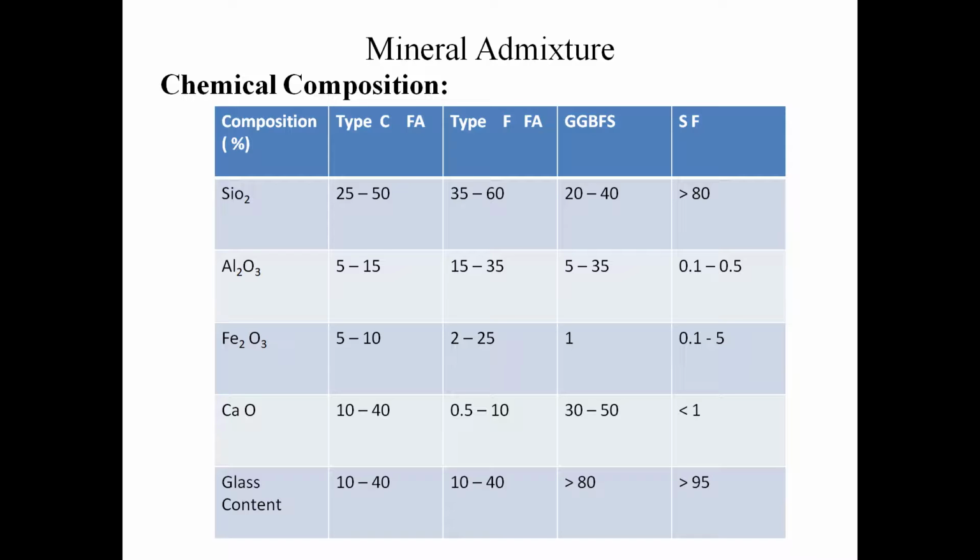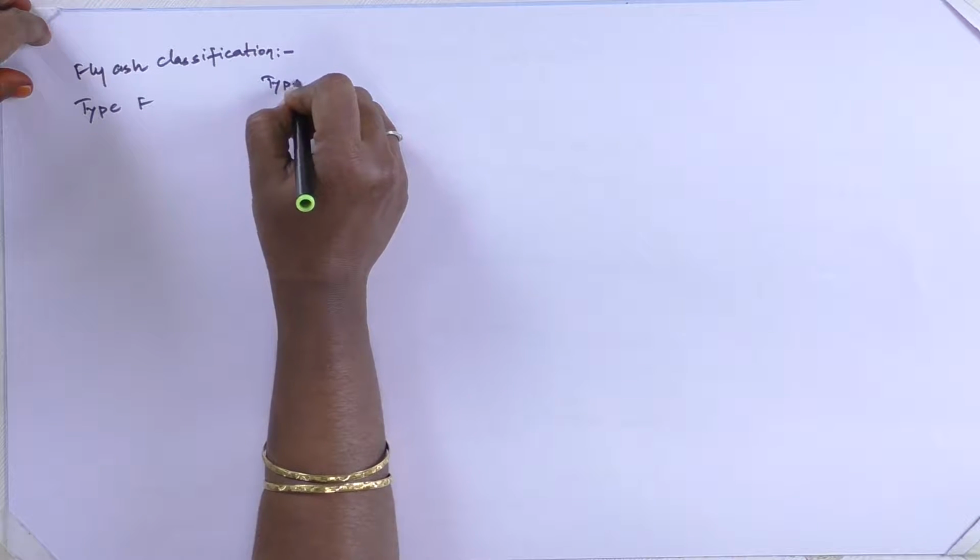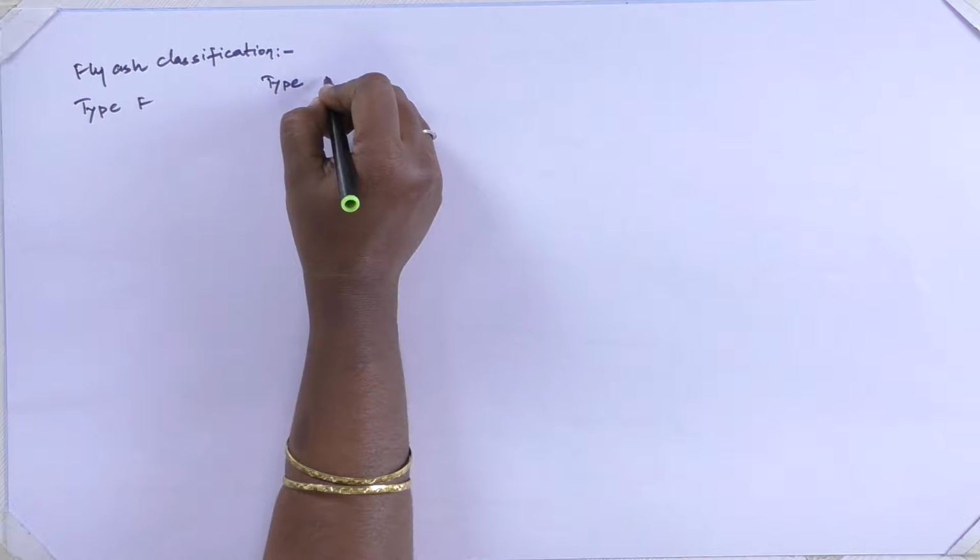Here I have shown you the oxide composition of different mineral admixtures. What is the content of each oxide in different mineral admixtures? How is fly ash classification done? Type F and type C.